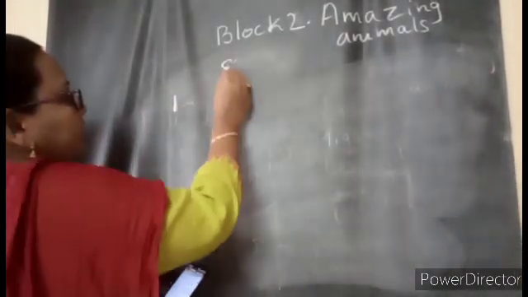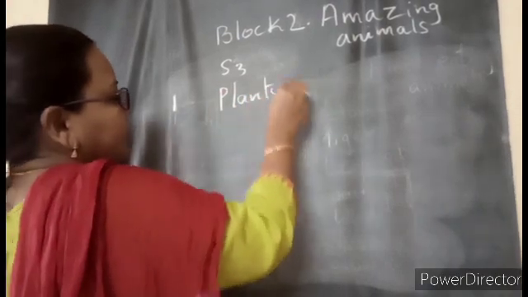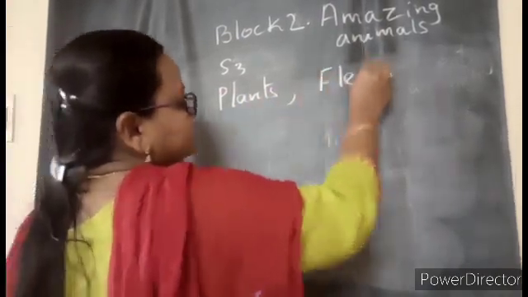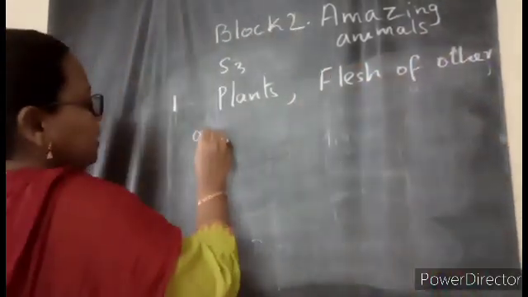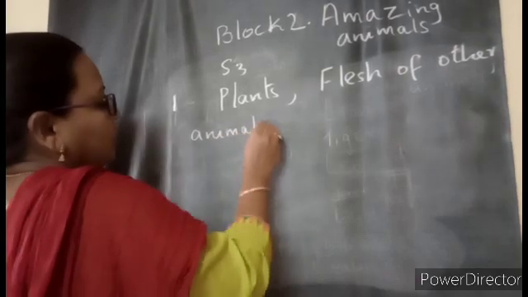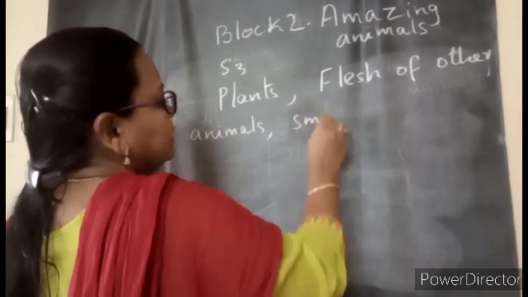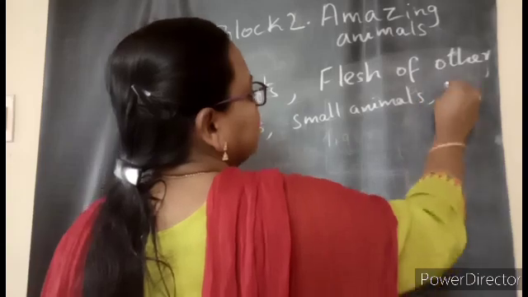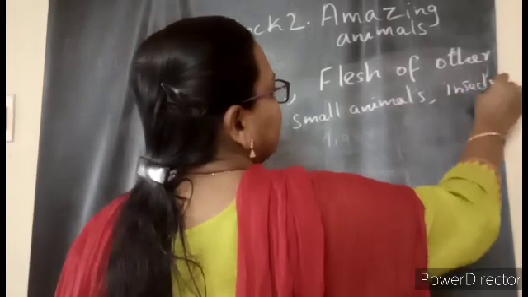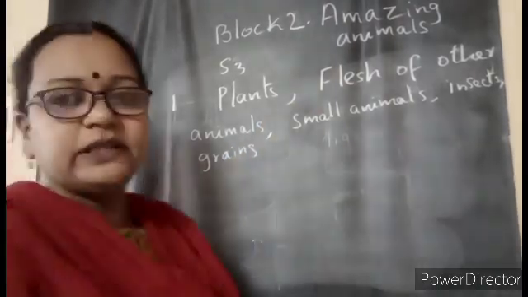What do animals eat? Already we discussed, some eat plants, right? Very good. Some eat flesh, the flesh of other animals. And some of them eat small fishes. No, whale, I said. Small animals they eat, that is only flesh. And also some of them eat insects. Some eat grains.